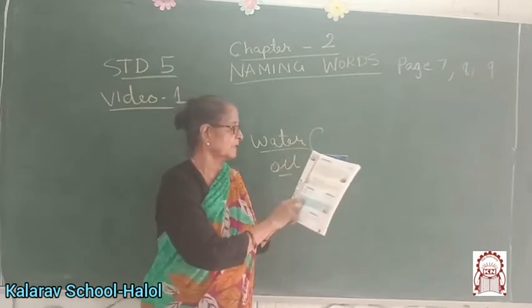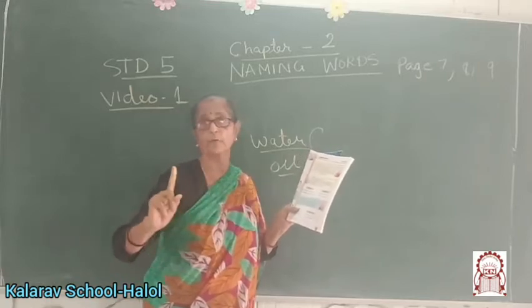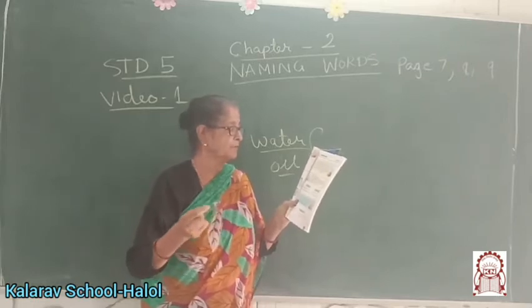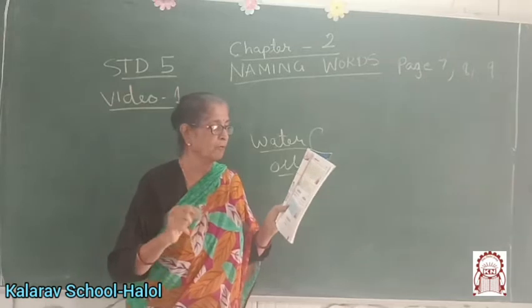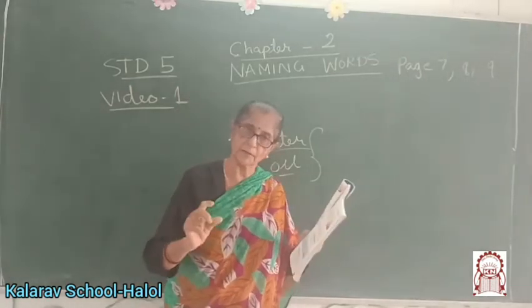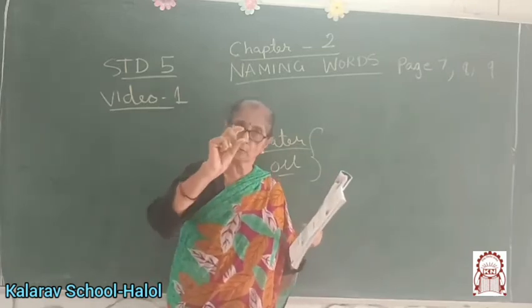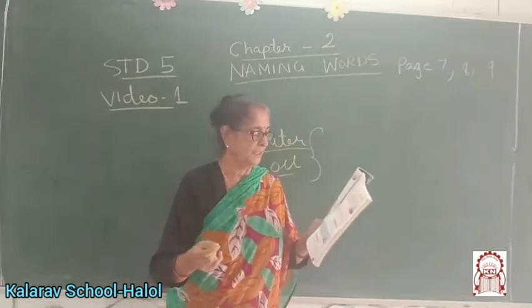Since uncountable nouns have no plural form, they are singular only. We sometimes use a word or phrase with it to give us an idea of quantity. For example, some water. Please give me some water. We cannot say please give me 1 water. We can't count. Little water. Okay? A slice of bread.